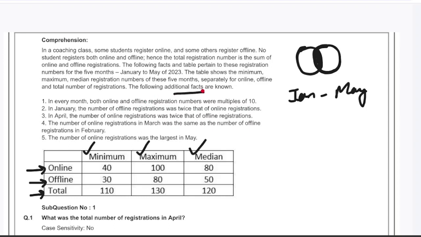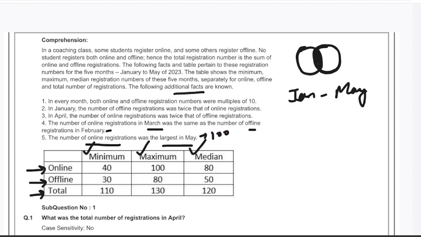The following additional facts are known. In every month, both online and offline registration numbers are multiples of 10. In January, the number of offline registrations is twice that of online. In April, online registrations are twice that of offline. The fourth point says the number of online registrations in March is the same as the number of offline in February. And the number of online registrations was the largest in May. The online largest in May, that means this is 100.